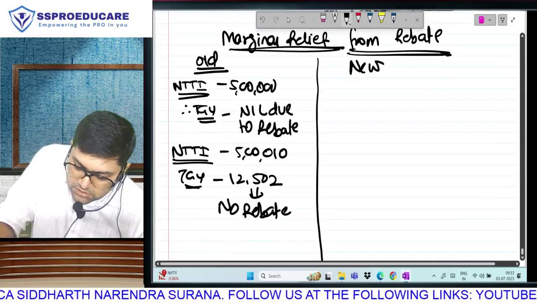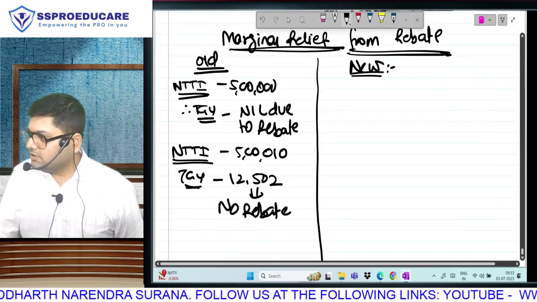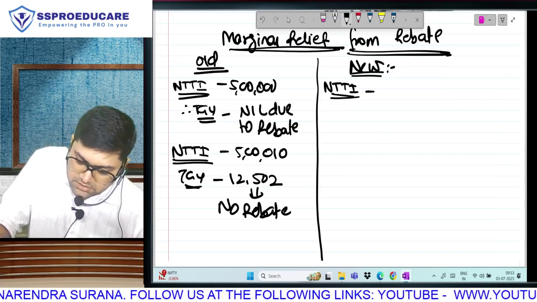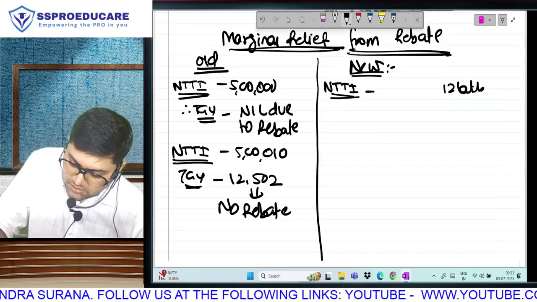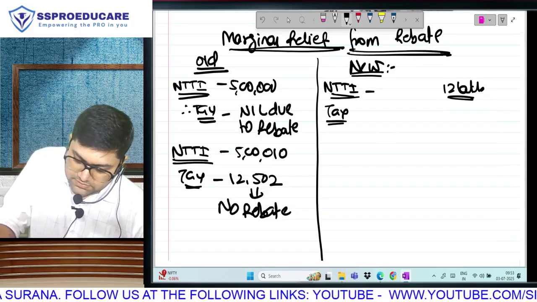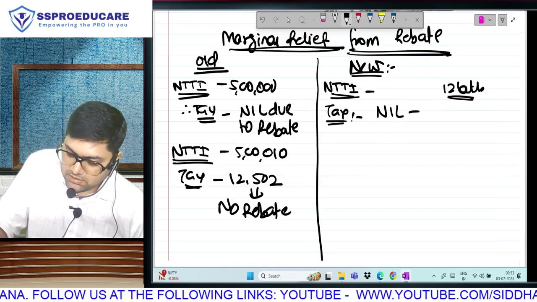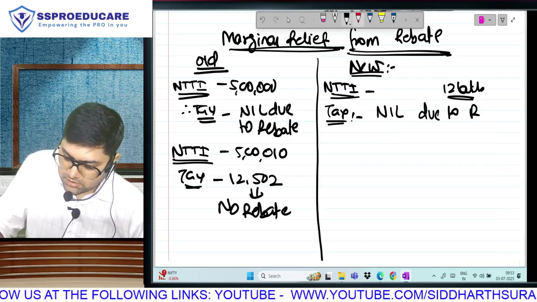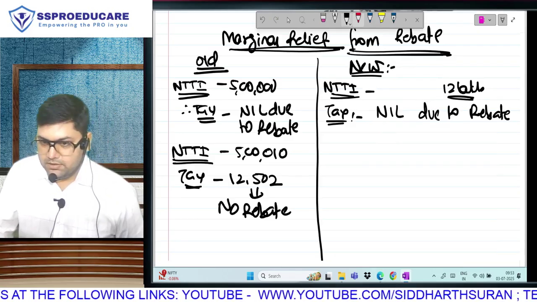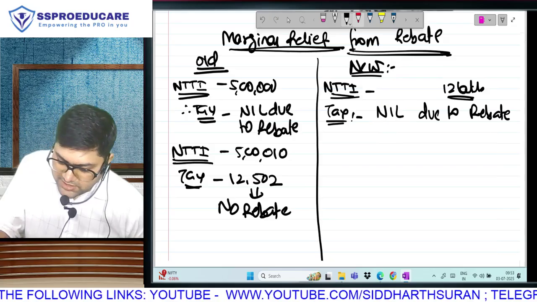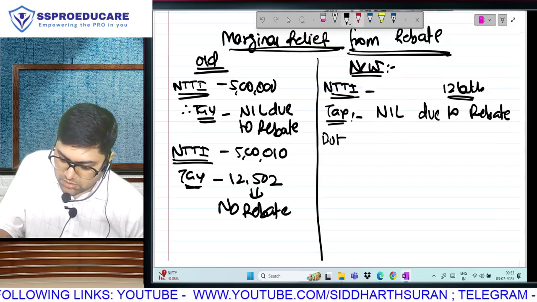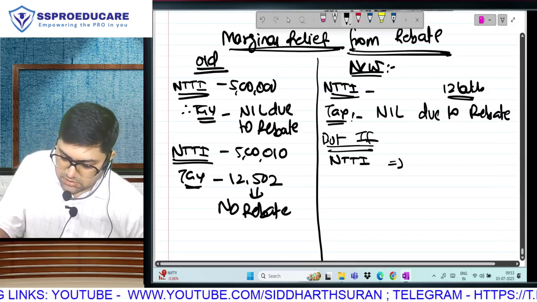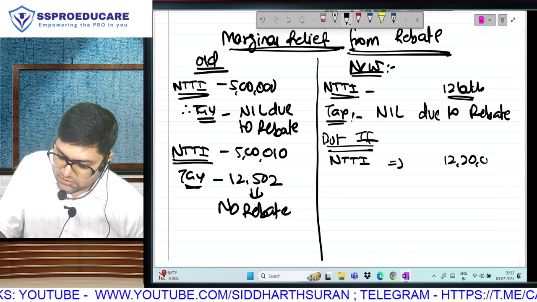Let's go to the new regime. Everyone is with me? Supposing my NTTI is 12 lakh. So what will be my tax? Nil, as I am eligible for rebate. Now, case 2: my NTTI becomes 12 lakh and 20,000.